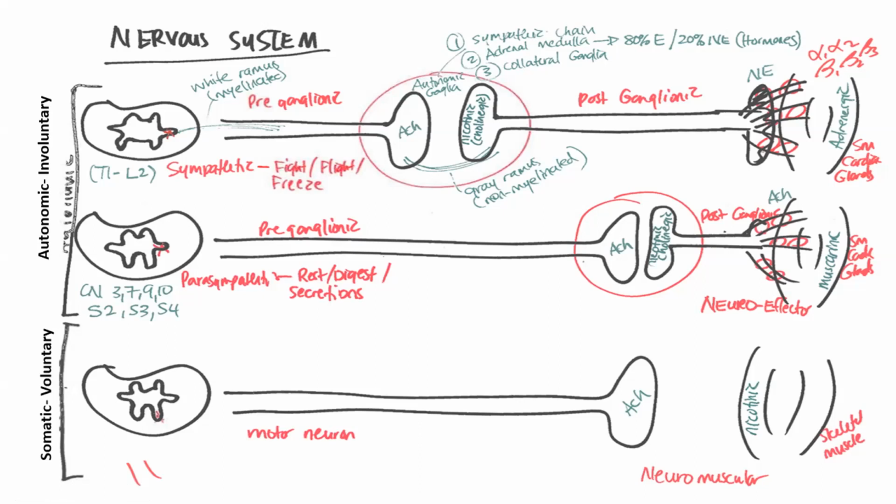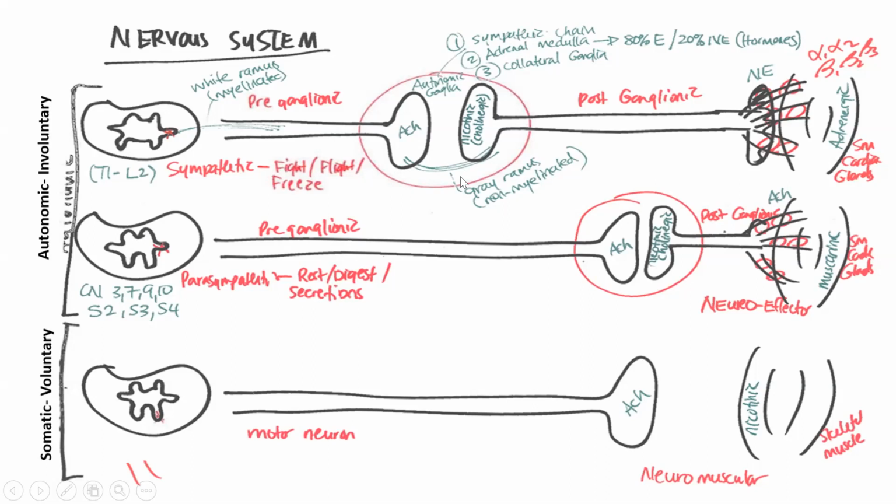In terms of the anatomy of the sympathetic nervous system, we also described the different fibers that make up this communication. So we spoke about white ramus fibers or myelinated fibers going from the spinal cord and comprising the preganglionic neuron, and then gray ramus fibers or non-myelinated fibers comprising the remaining connection to the postganglionic neuron.